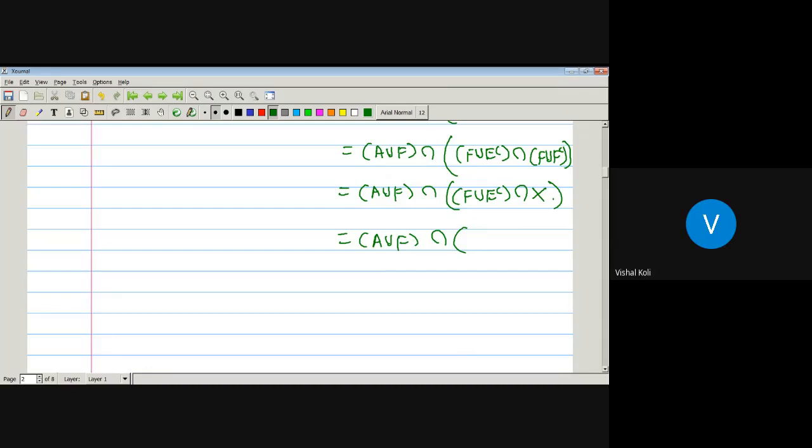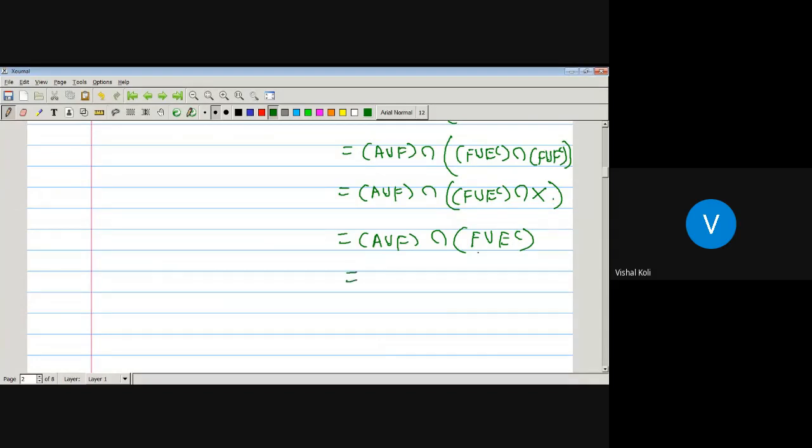What? What did you say? The set inside, the earlier one. Your voice is not audible. I said F union E complement, since both are subsets of X.